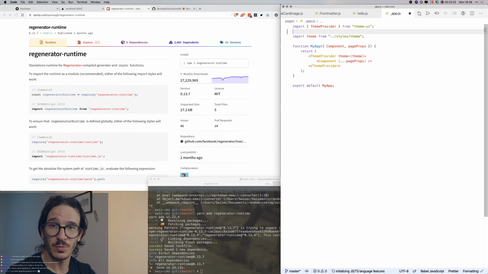So we're going to import regenerator runtime from regenerator runtime. Bam. Regenerator runtime, which should now, this should make it available globally. So we're gonna try running yarn dev again, and we'll see if it works.